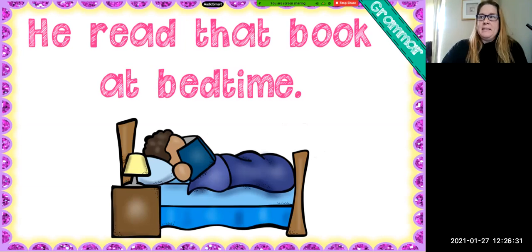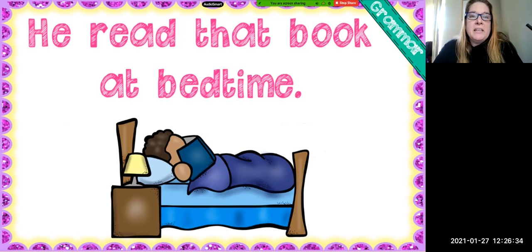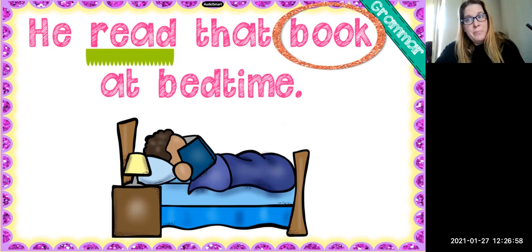He read that book at bedtime. Look at that sentence carefully. What common nouns do you see and what verbs do you see? Okay, so I think read is an action because it's something that you can do. And I think book is a common noun. So read is the verb and book is the noun. If we're going to say a proper noun for book, we can say he read that book Where the Wild Things Are at bedtime.